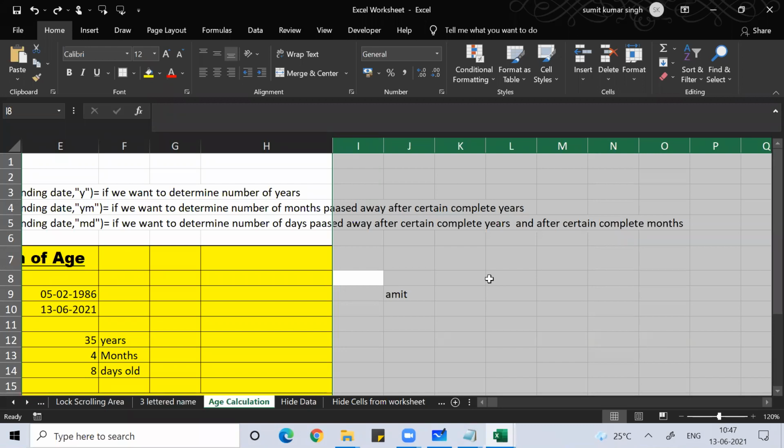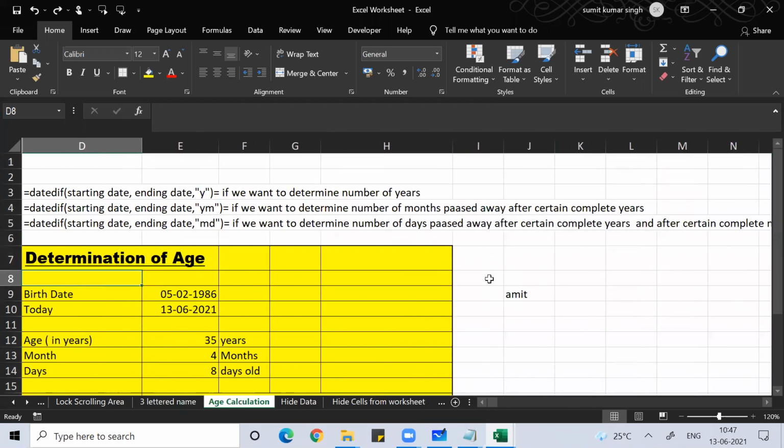Clear? Anyone, any doubt? Anyone, any doubt, any question? Are you able to understand?